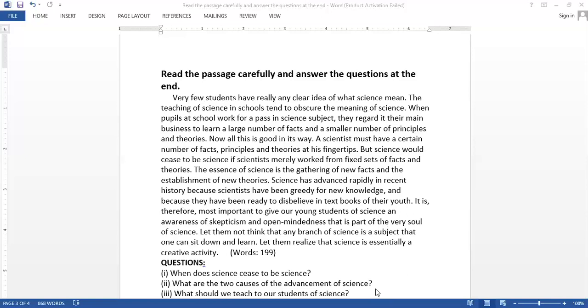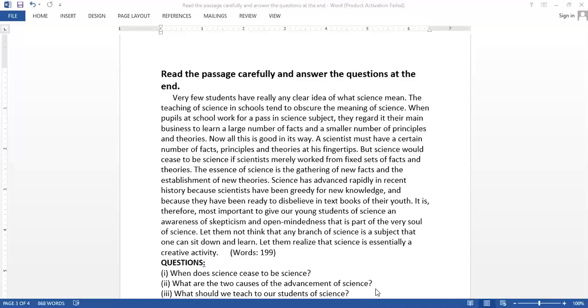Now, the first question is, when does science cease to be science? Then the second is, what are the two causes of the advancement of science? Third is, what should we teach to our students of science? Now, these are three questions apart from the fourth question, in which we are asked to write down the précis of the given passage along with a suitable title.